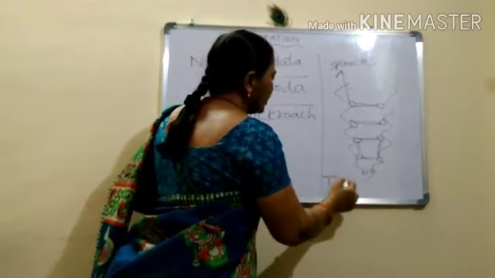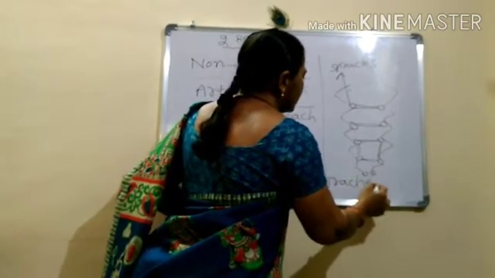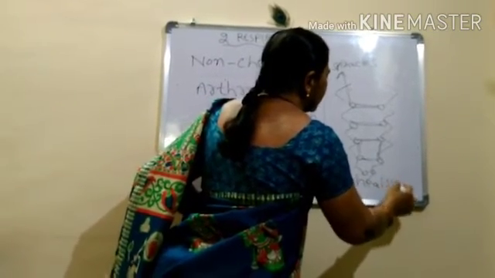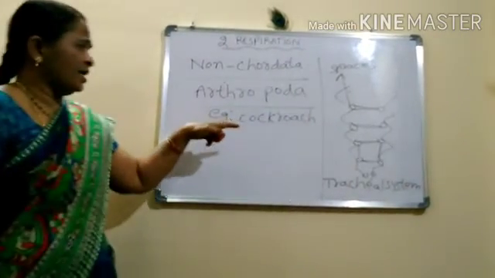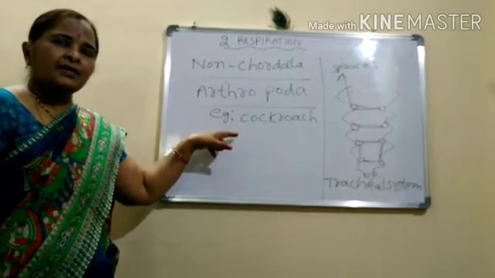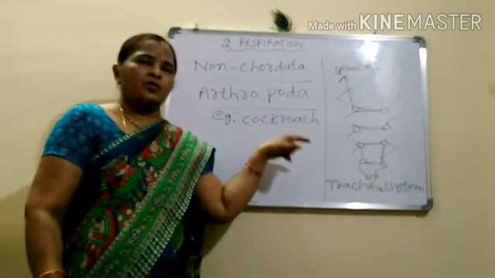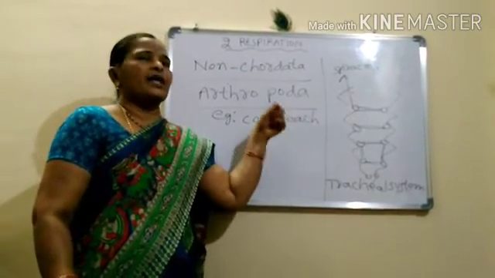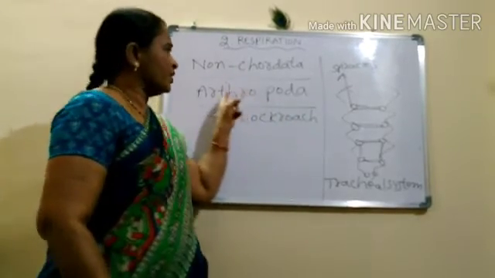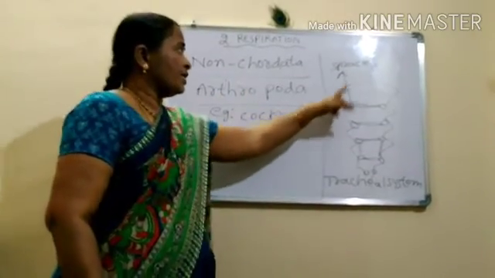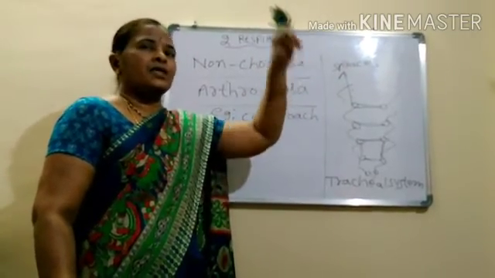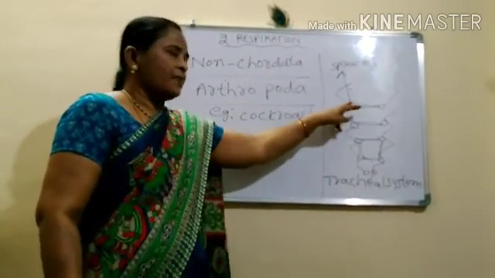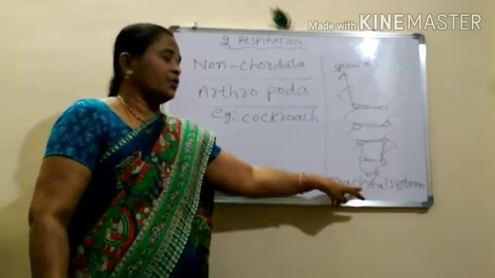We call it the tracheal system. Is it clear? The blood in cockroach is white in color, which means it does not have hemoglobin, so the blood does not help in respiration. It directly takes atmospheric oxygen through the spiracles, and it is supplied to the tracheal system.